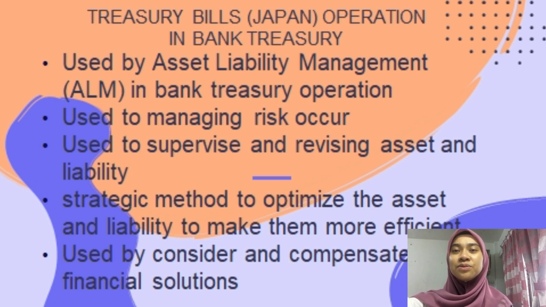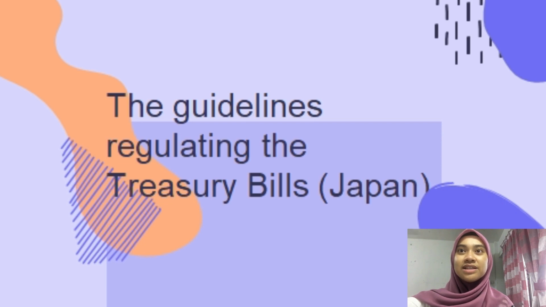This instrument is also used to supervise and revise assets and liabilities. It is declared a strategic method to optimize assets and liabilities to make them more efficient, and its use is considered to compensate with a financial solution, which can help them achieve the forecast amount.